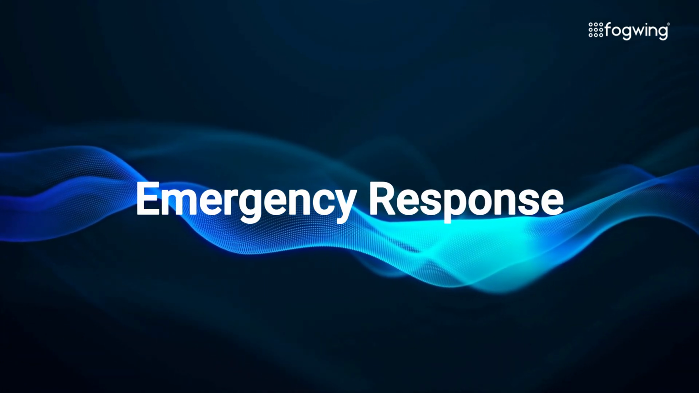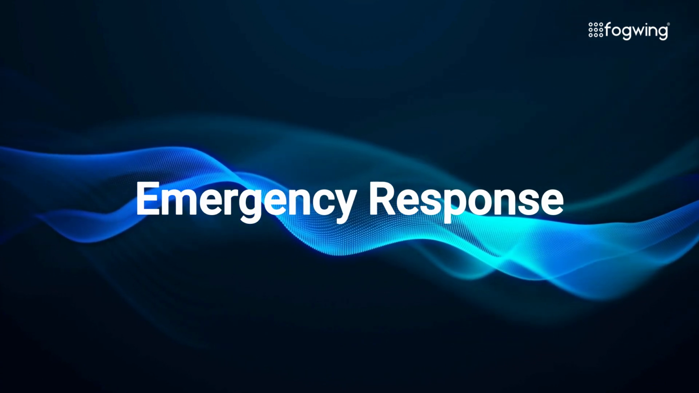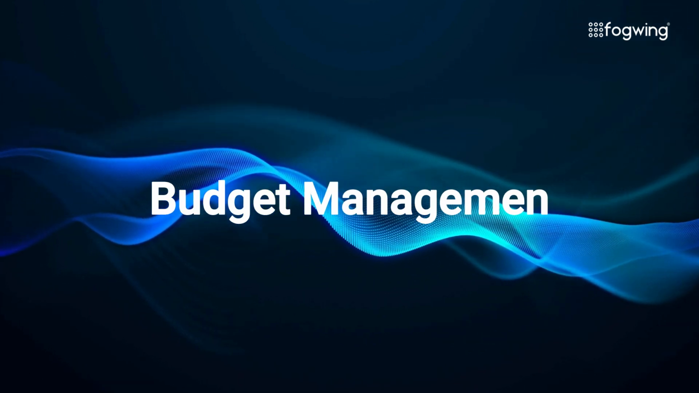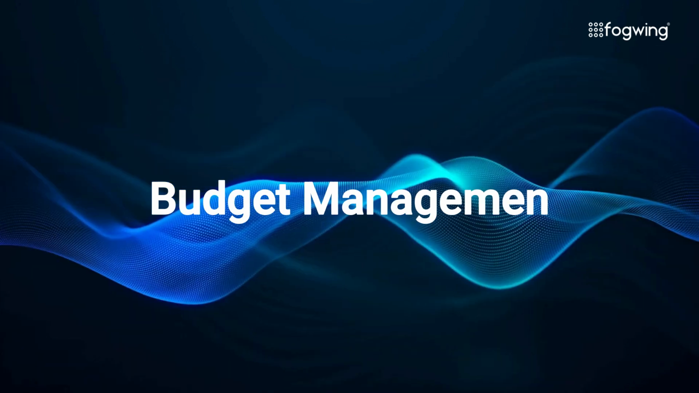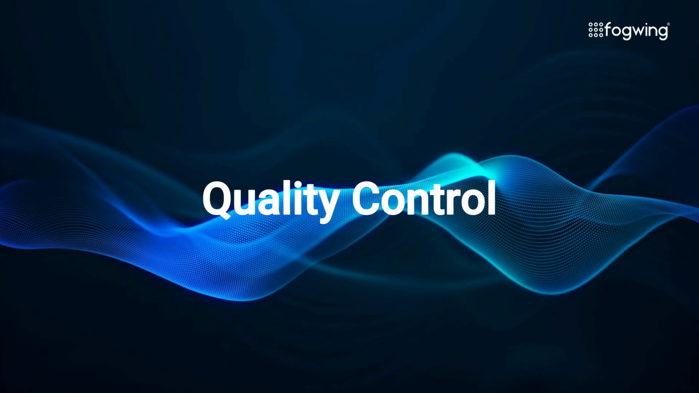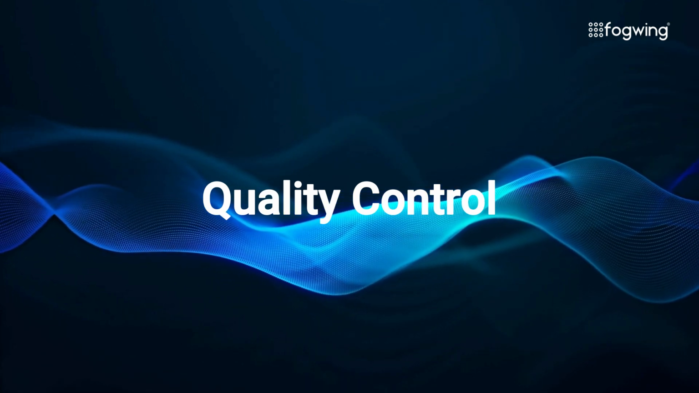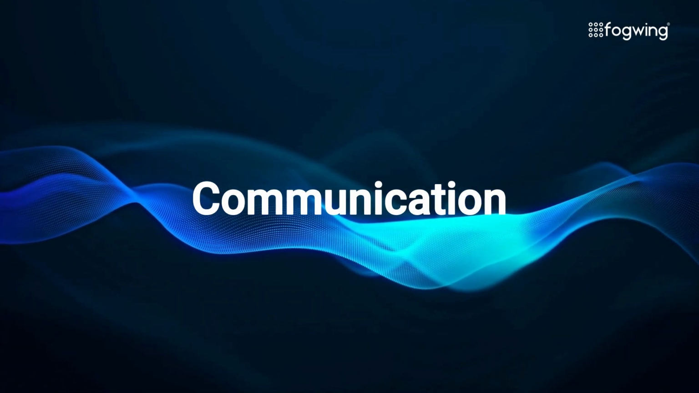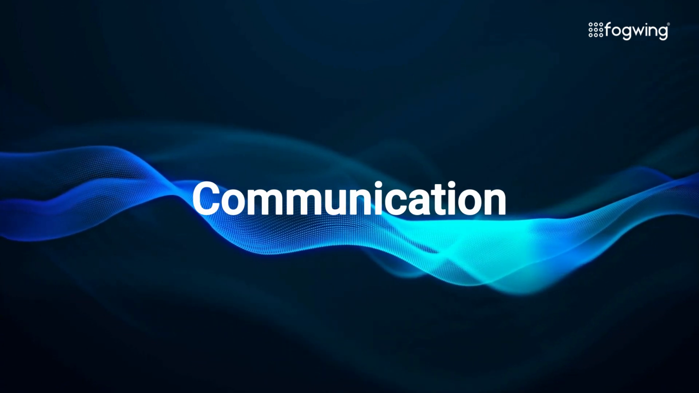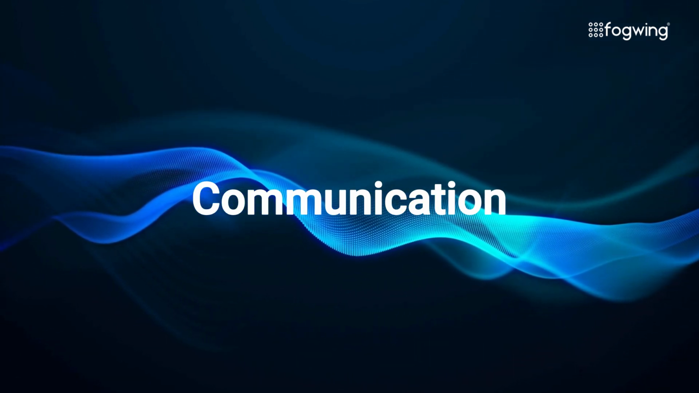Emergency response: handling unexpected equipment failures or facility issues in a timely and efficient manner. Budget management: overseeing maintenance budgets, purchasing supplies, and managing costs effectively. Quality control: ensuring that all maintenance work is completed to high standards and in compliance with safety regulations. Communication: coordinating with other departments such as operations and management to address maintenance-related issues.